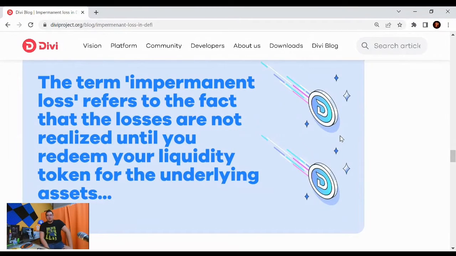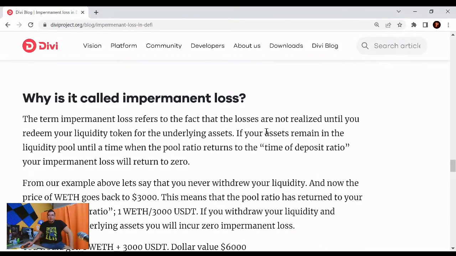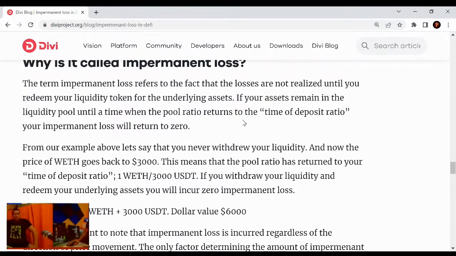Now, why is it called impermanent loss? The term impermanent loss refers to the fact that the losses are not realized until you redeem your liquidity token for the underlying assets. If your assets remain in the liquidity pool until a time when the pool ratio returns to the time of deposit ratio, your impermanent loss will return to zero.